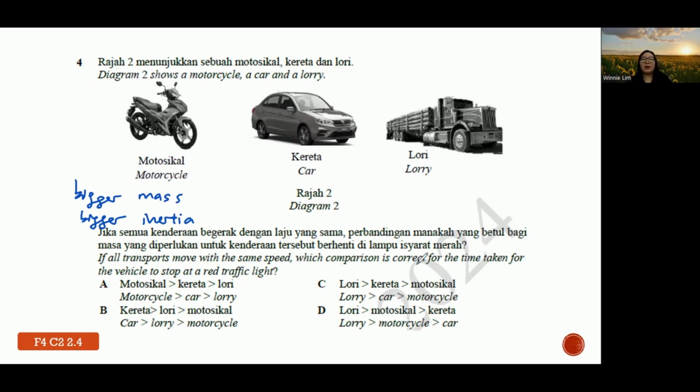So that's why for the time taken for the vehicle to stop at the red light, the longest time will be the lorry, followed by the car, and then followed by the motorcycle. So we look for which option has lorry, and then car, and then motorcycle. So the option is C.